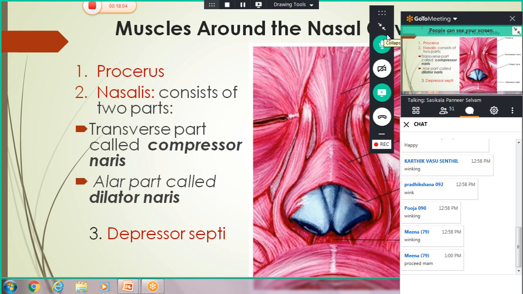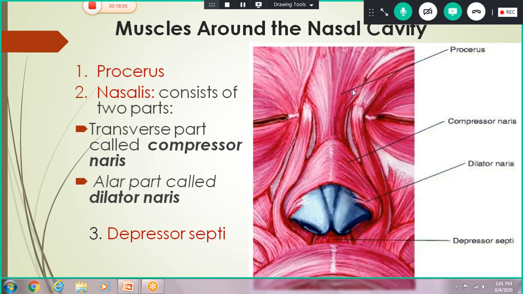Now come to the muscles around the nasal cavity. This you just have to know. What are the muscles? One is the procerus. Now you can see the procerus muscle, which is the continuation of frontalis. The next largest muscle here is the nasalis muscle, which consists of two parts: the compressor part, because it surrounds the bridge, and the other one, the dilator part.